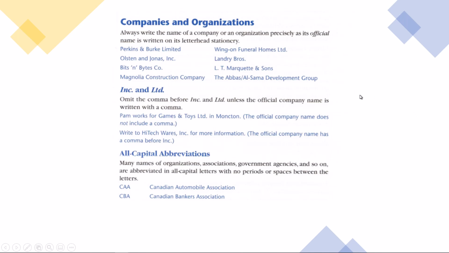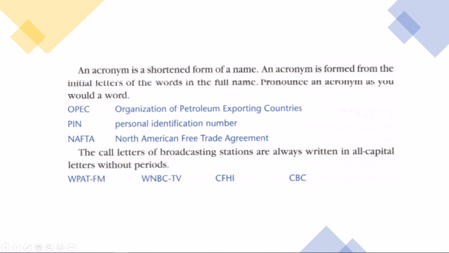Also, companies and organizations will need to always be capitalized, and also Inc. and Limited, and all capitals in abbreviations when you have acronyms like this. CAA, Canadian Automobile Association, every first letter has to be capitalized. We're almost done. An acronym is a shortened form of a name, like I showed you before. Also OPEC, every letter has to be capitalized.